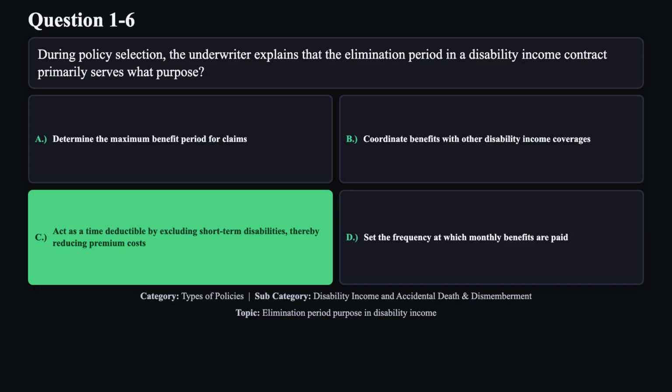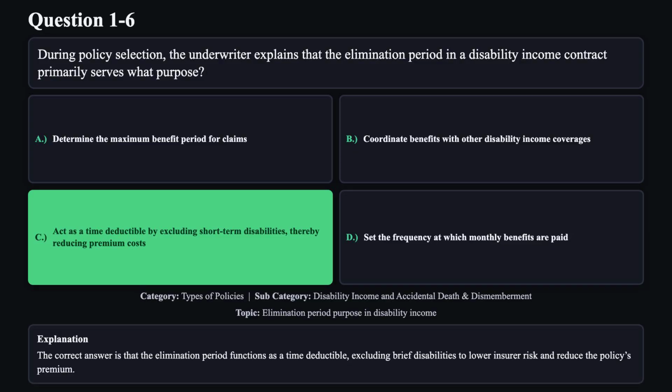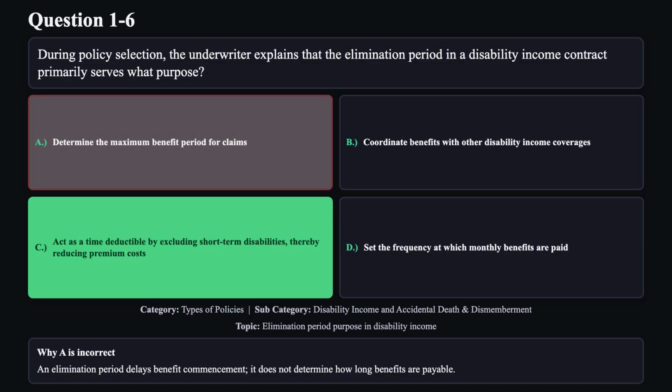The correct answer is C. The correct answer is that the elimination period functions as a time deductible, excluding brief disabilities to lower insurer risk and reduce the policy's premium. Reason A is not correct. An elimination period delays benefit commencement. It does not determine how long benefits are payable.